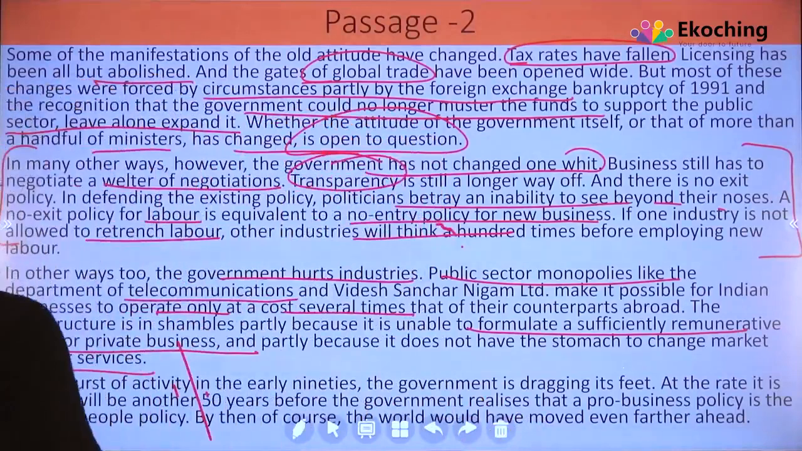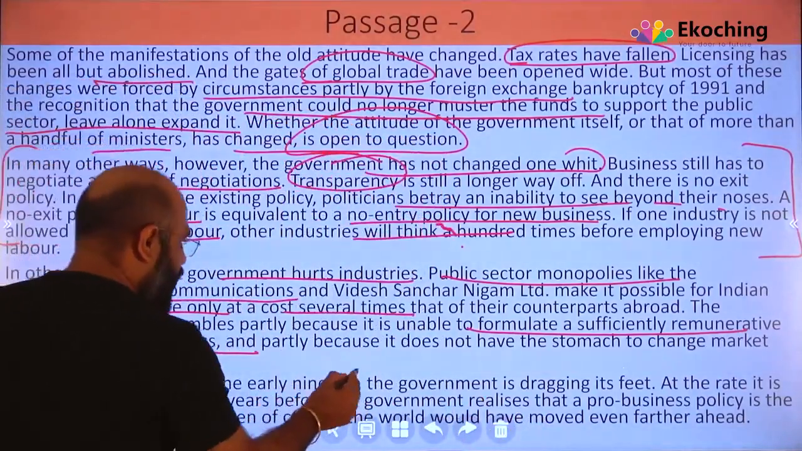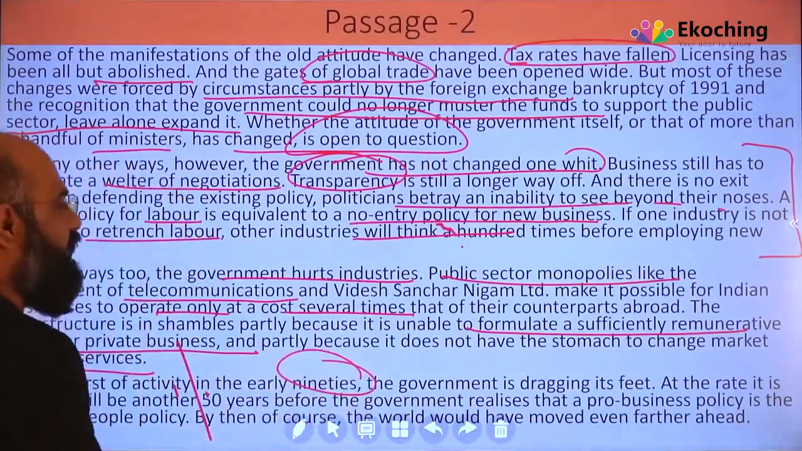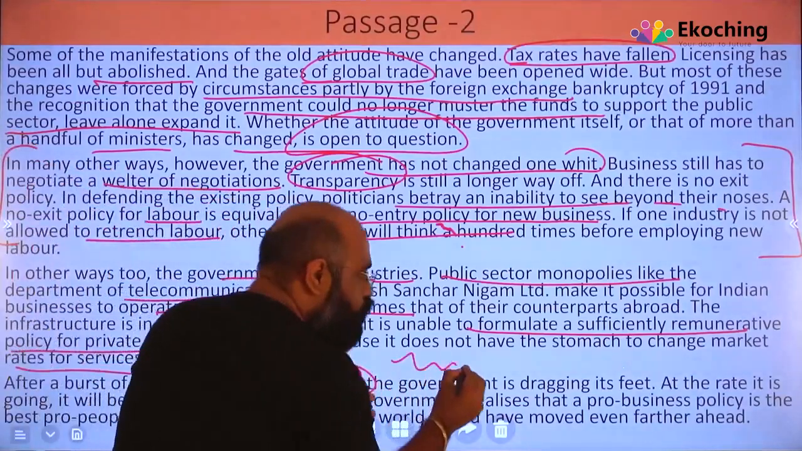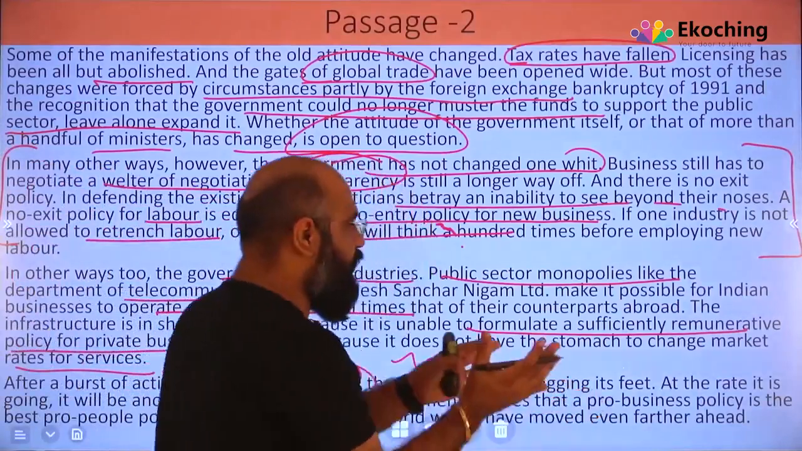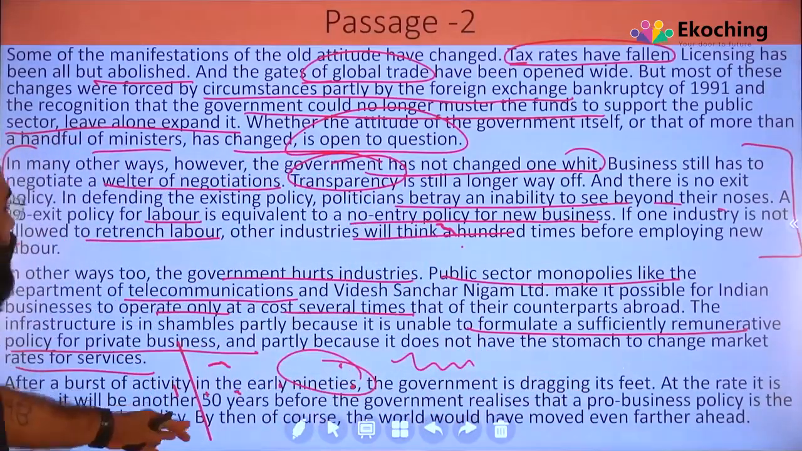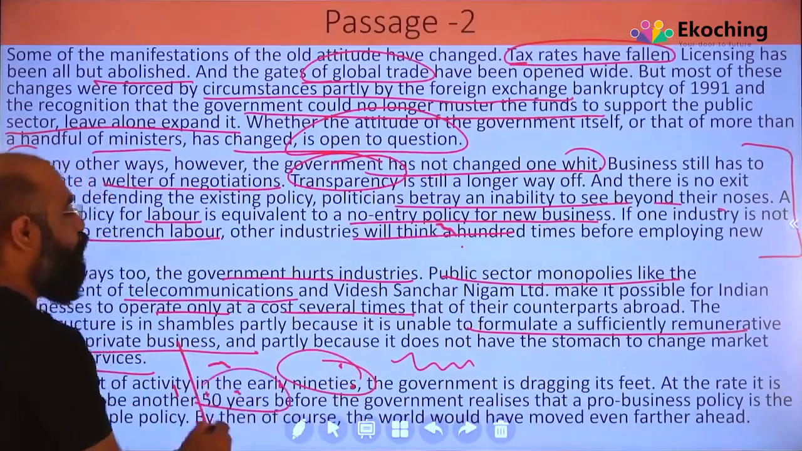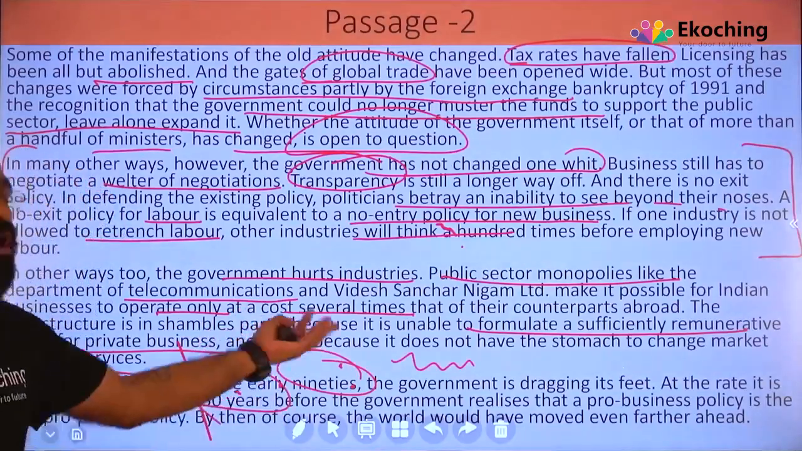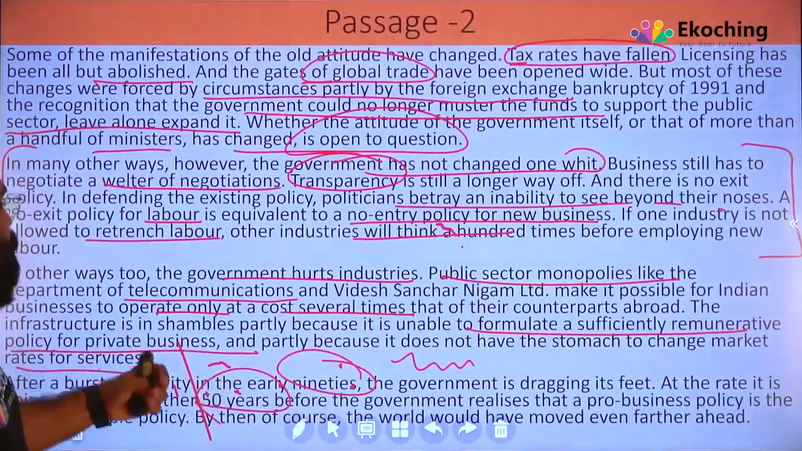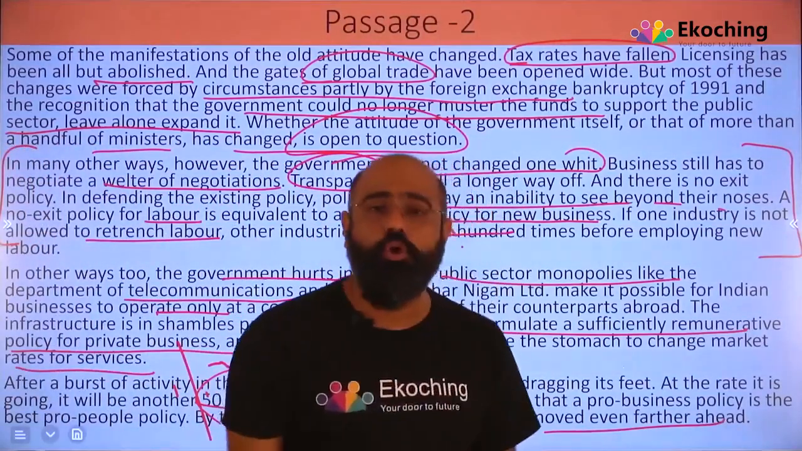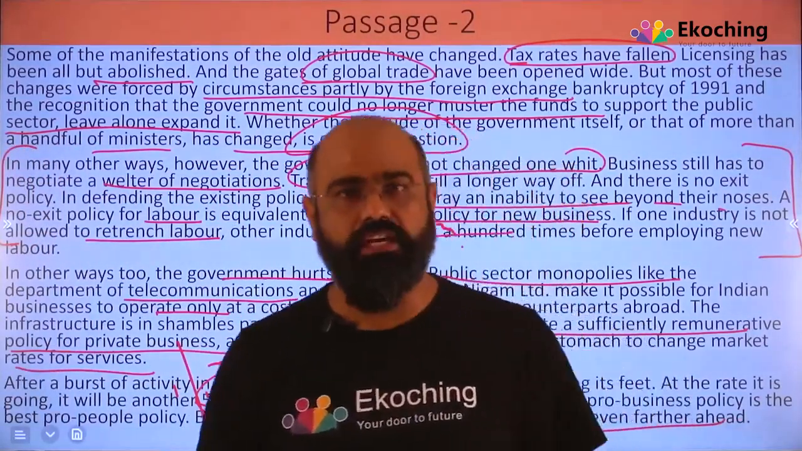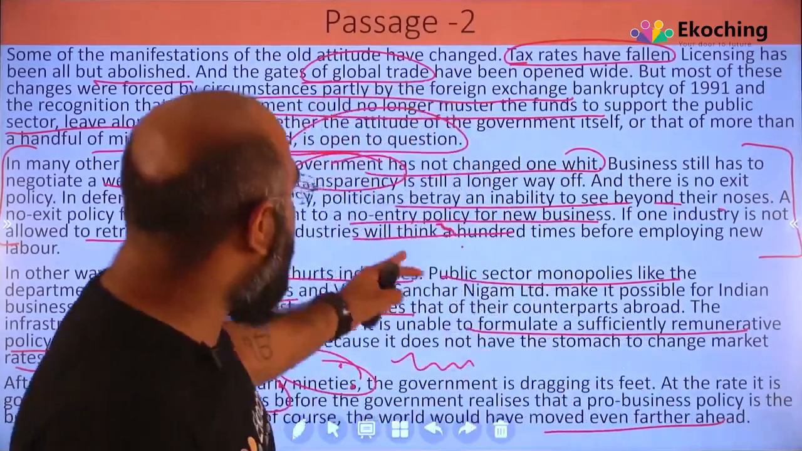And the last, after a burst of activity in the early 90s, the government is dragging its feet. अब पहले burst हो गया, अब again हमने एक slow pace में चलना शुरू कर दिया है. At the rate it is going, it will be another 50 years before the government realizes that a pro-business policy is the best pro-people policy. But then हम लोग बहुत पीछे हो चुके होंगे और बाकी countries बहुत ज़्यादा आगे होंगे. So that was the whole idea.